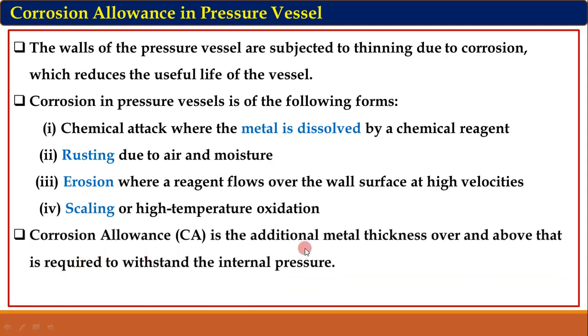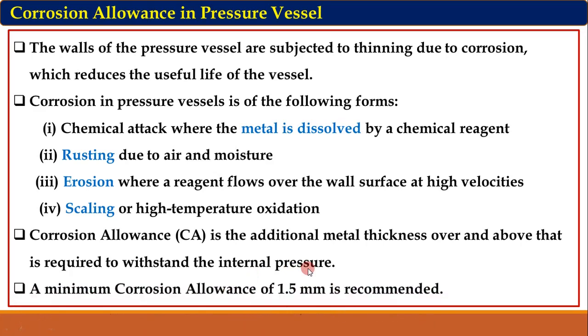So corrosion allowance is the additional metal thickness which is added to the thickness required to withstand the internal pressure. A minimum corrosion allowance of 1.5 mm is recommended. So this 1.5 mm we have to add to the required thickness to withstand the internal pressure.